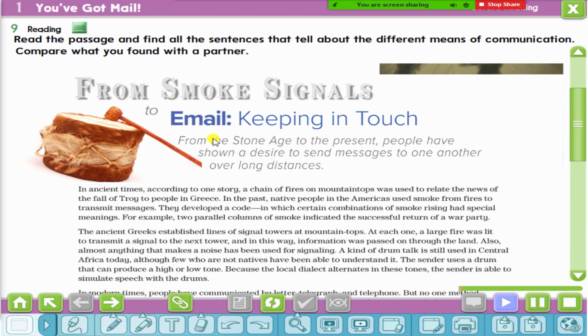From smoke signals to email, keeping in touch. From the Stone Age to the present, people have shown a desire to send messages to one another over long distances. In ancient times, according to one story, a chain of fires on mountaintops was used to relate the news of the fall of Troy to the people in Greece. In the past, native people in the Americas used smoke from fires to transmit messages. They developed a code in which certain combinations of smoke rising had special meanings.